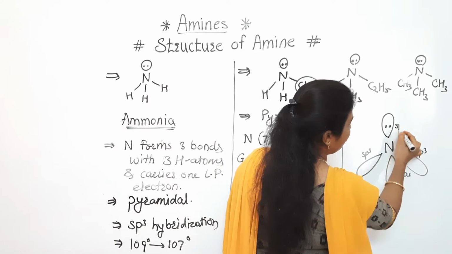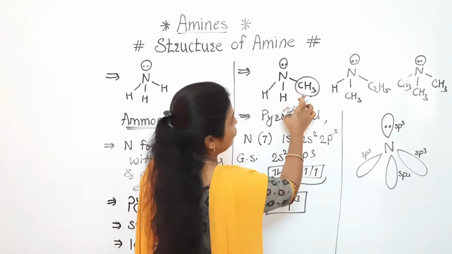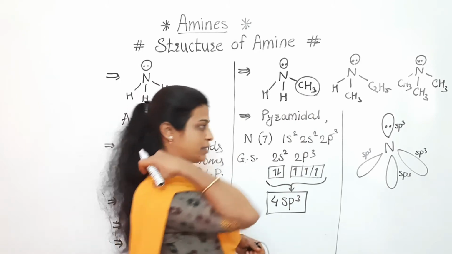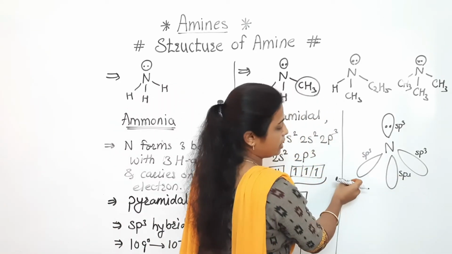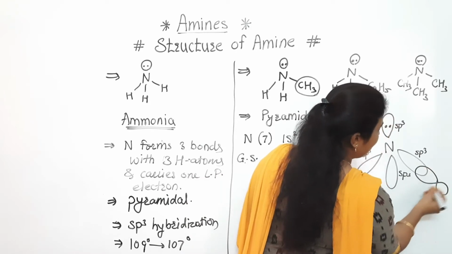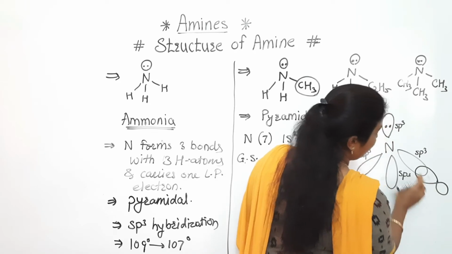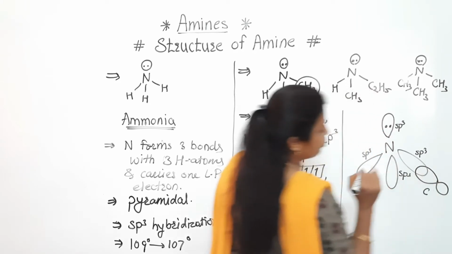The fourth one is also there, which is with the 2 electrons, so that will not overlap. Now see, if one hydrogen is replaced, then out of the remaining 3 sp3 hybrid orbitals, that will overlap with the p orbital of the carbon. This will overlap with the p orbital of the carbon.